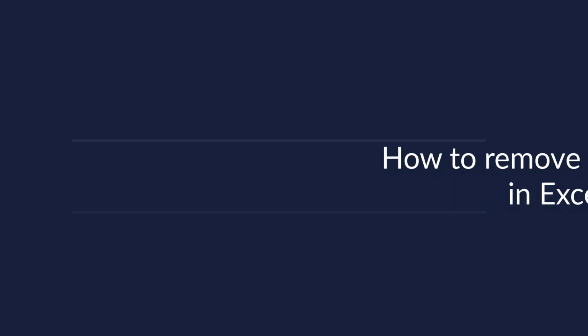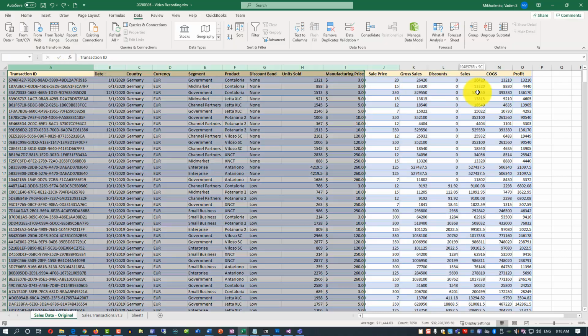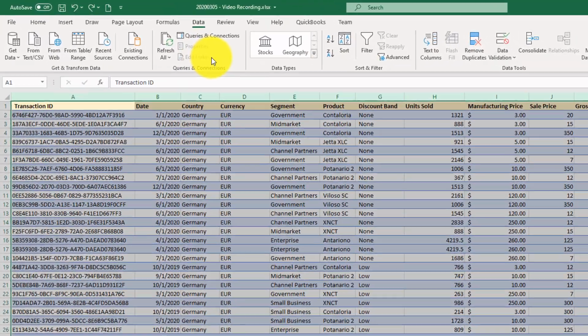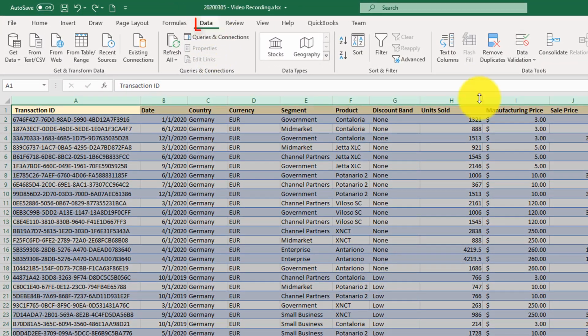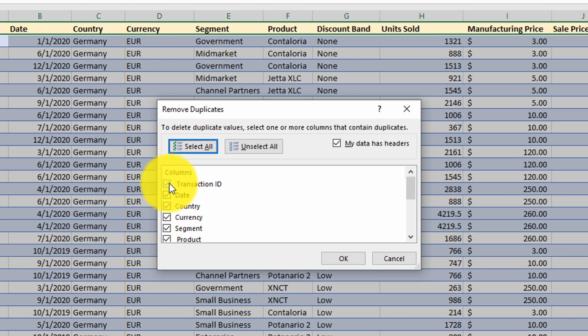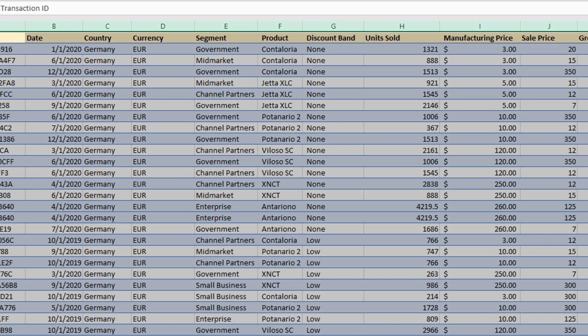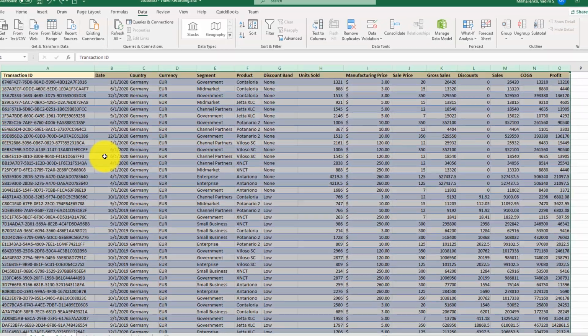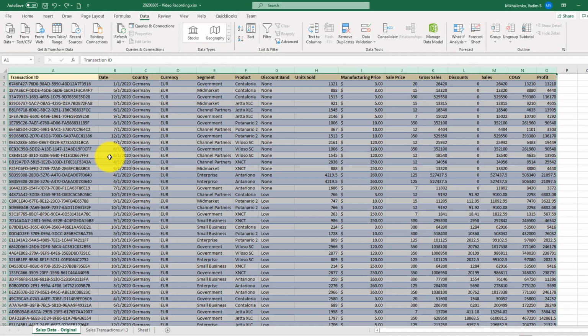To remove duplicates in Excel, you need to highlight all the rows in the target range, and then one of the easiest ways is to navigate to the Data tab, and then there is a Remove Duplicates button here. When you click the Remove Duplicates button, Excel looks at all the columns available in the range and provides you with the header information. So you need to understand your target data, and you need to understand how duplicates could occur. In my case, let's take a look at the range first to see what kind of duplicates we might